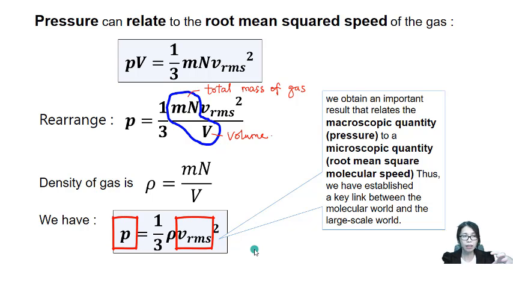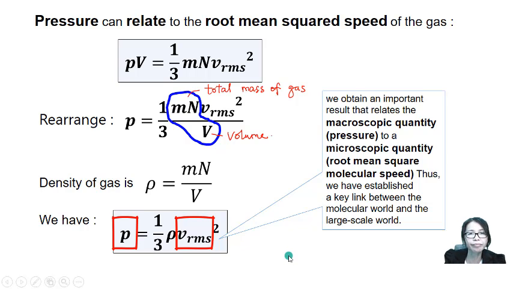So we managed to relate that pressure is actually caused by the movement, the velocity, the speed of the movement of the gas. This is how we relate the macroscopic scale with the microscopic scale.